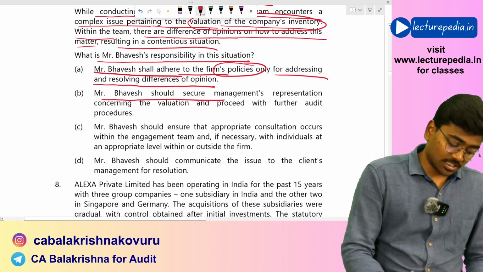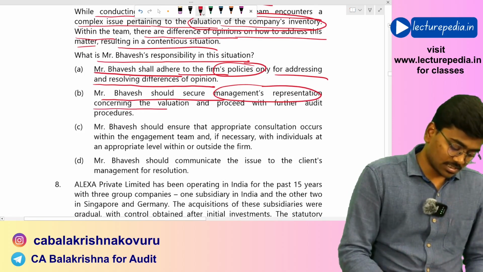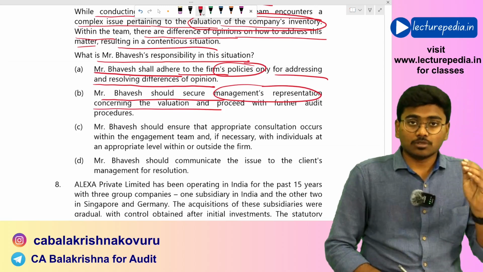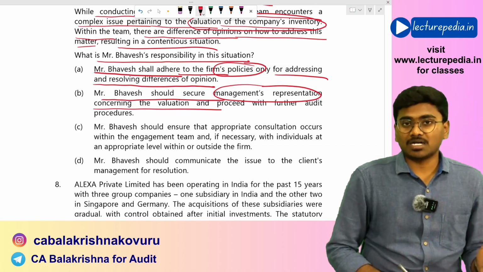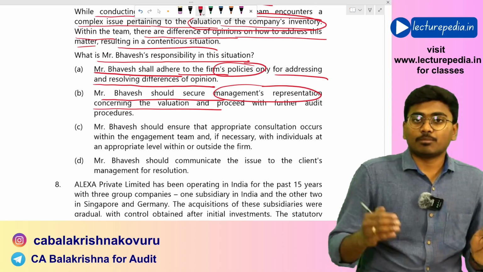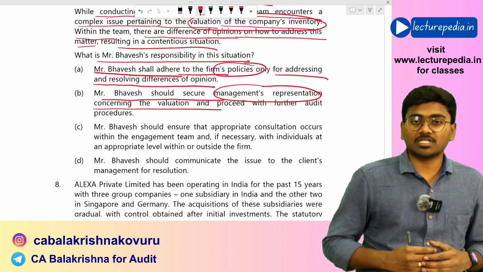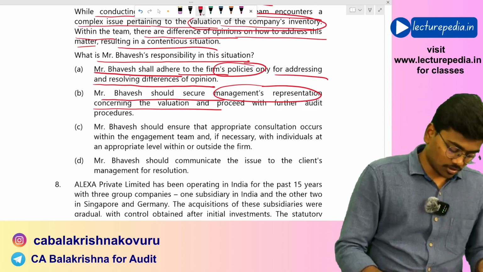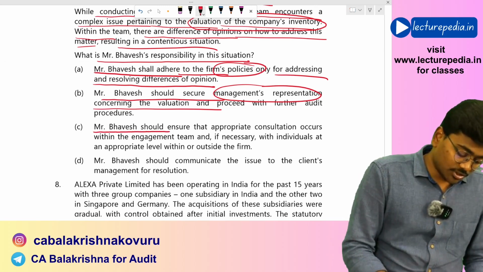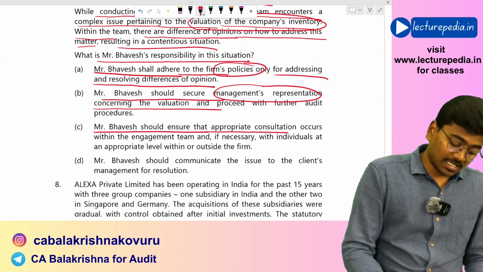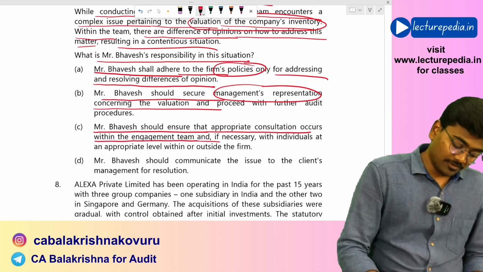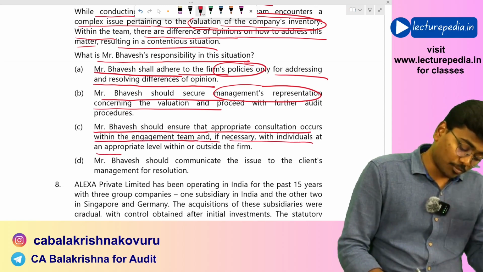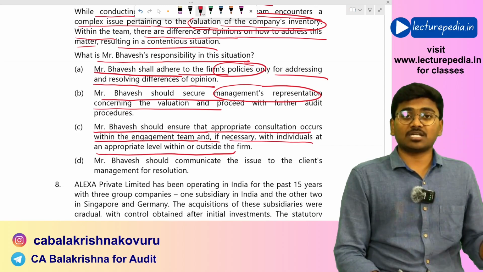Option B, Mr. Bhavesh should secure management's representation concerning valuation. No, you have to resolve the complexities with respect to valuation. You can't just be satisfied by getting management representation. Option B is also not correct. Option C, Mr. Bhavesh should ensure that appropriate consultation occurs within the engagement team and, if necessary, with individuals at an appropriate level within or outside the firm.